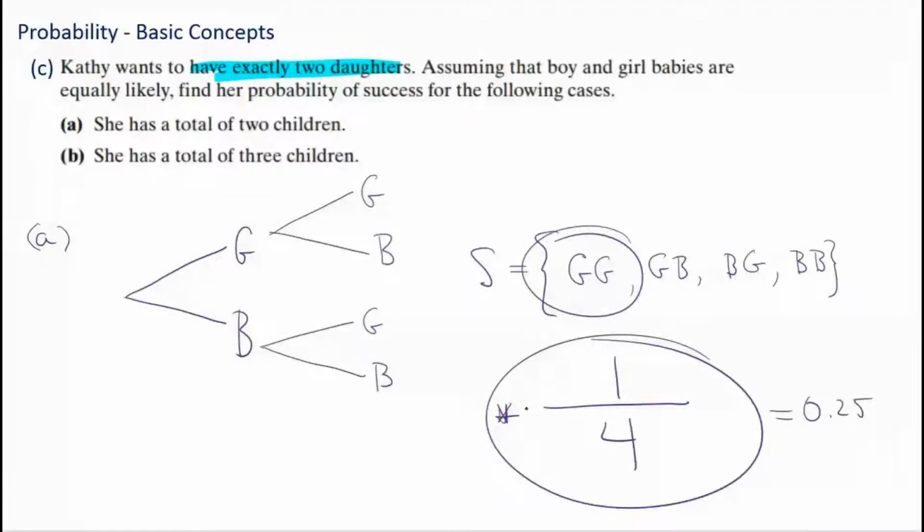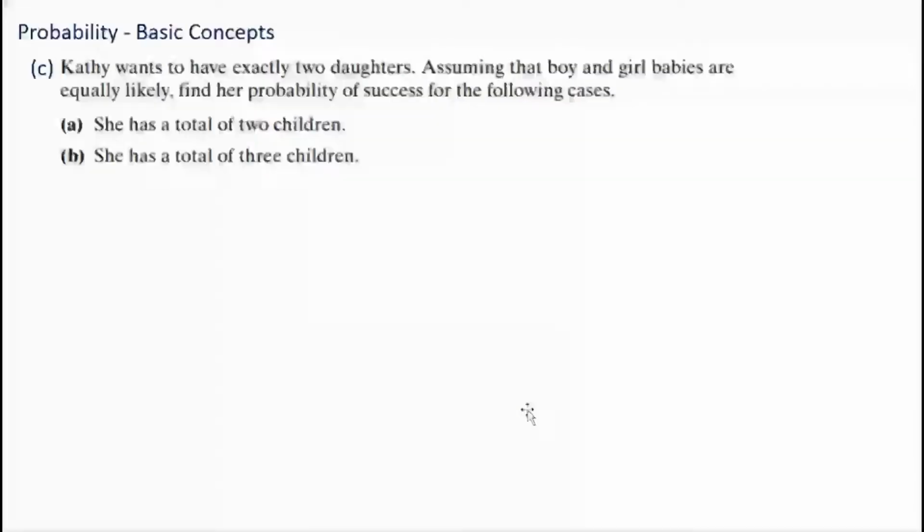Now let's try example B, right? So again, example B was the difference. So Kathy wants to have exactly 2 daughters. Okay, assuming that boy and girl babies are equally likely, find her probability of success if she has a total of 3 children. But once again, she wants exactly 2 daughters. So I need space. Let's do this one in pink for the 2 daughters.